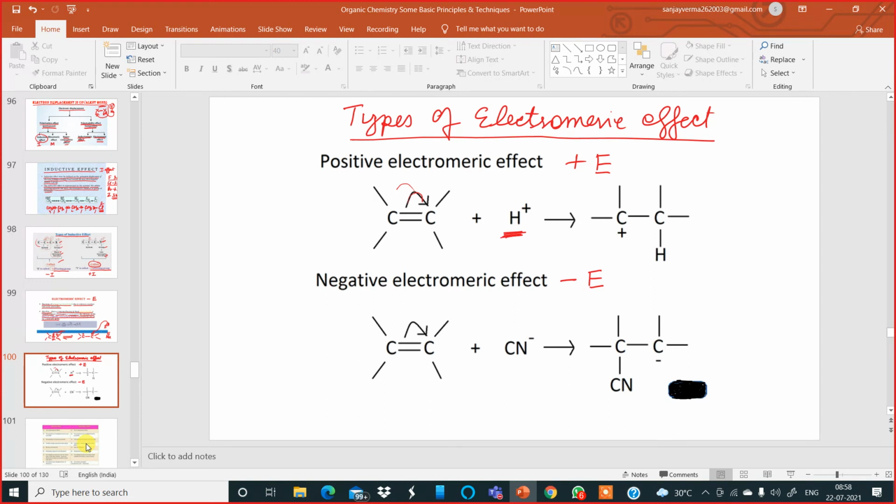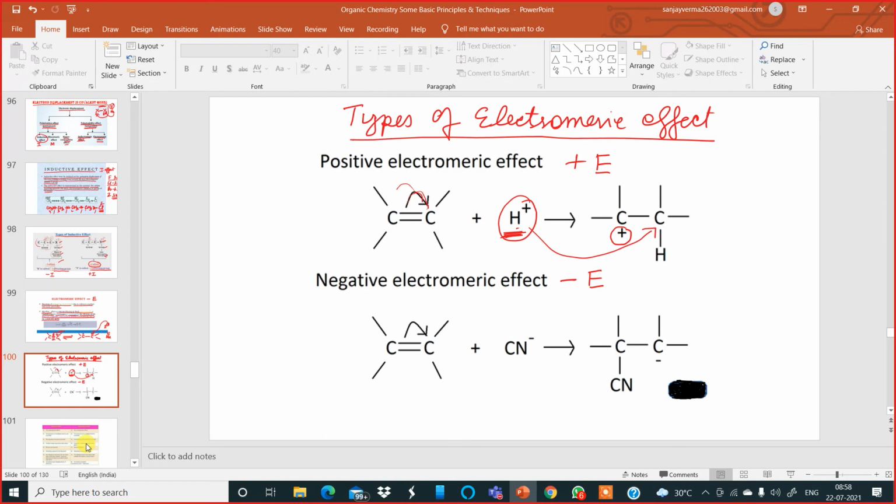This hydrogen attaches to that carbon to which the electrons are displaced. Over here the electrons fall on this carbon, which carries a negative charge. After that, the electrophile attacks that carbon and forms a bond, and the positive charge remains over here. So this is called plus E effect.